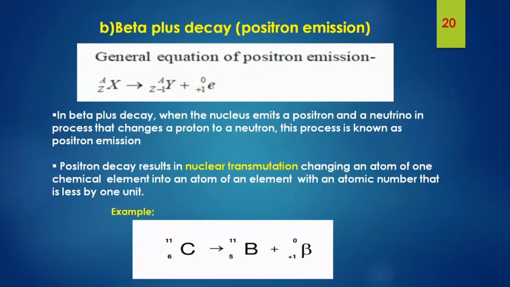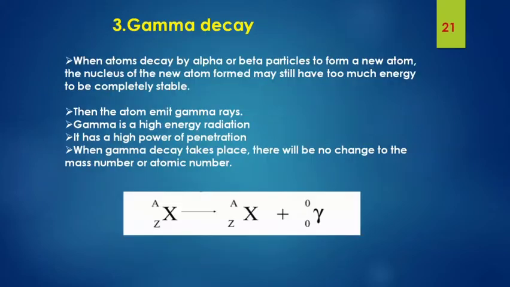Positron decay results in nuclear transmutation, that is, changing an atom of one chemical element into an atom of an element with an atomic number that is less by 1 unit. That is, it is an entirely different chemical element. Look at this example of carbon-11 undergoing beta plus decay. It becomes a boron nucleus. Atomic mass remains the same, atomic number is decreased by 1 unit. That's all about beta plus decay.